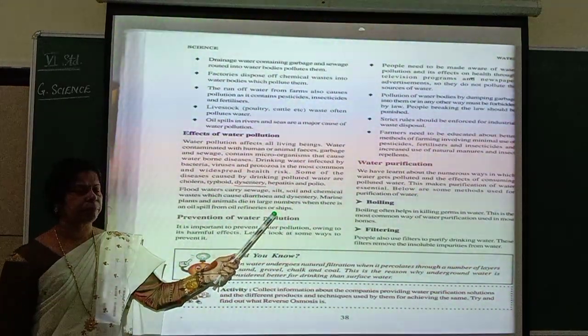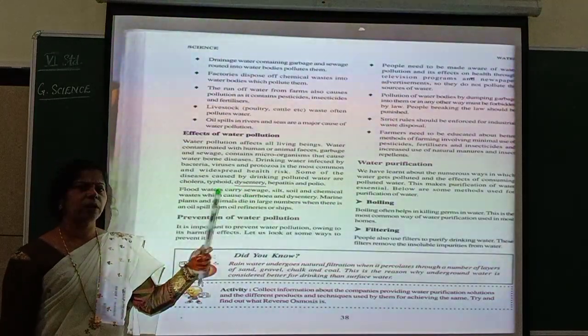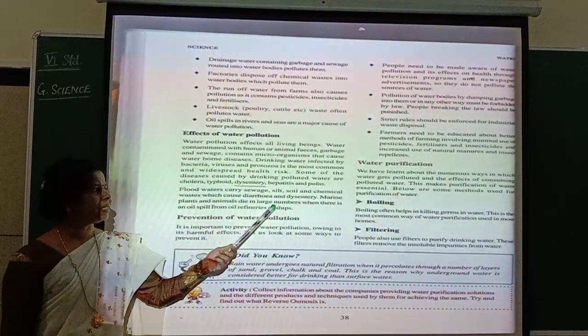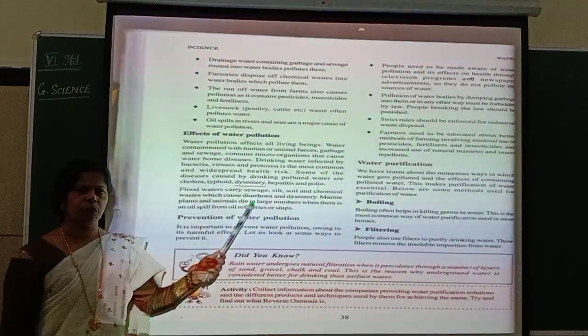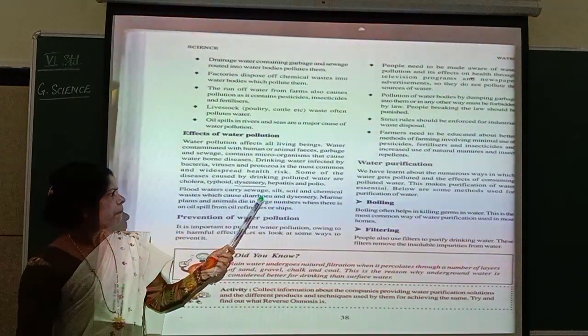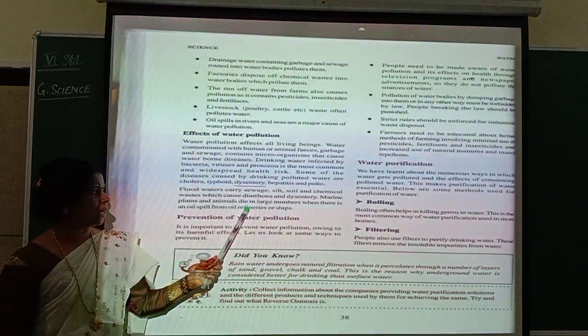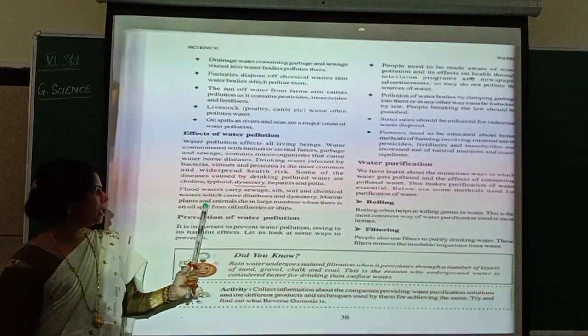Diarrhea and dysentery. So what happens here? In diarrhea you will have even fever and other things. In dysentery, loose motion. So all this will be there. Vomiting and loose motion. Marine plants and animals die in large numbers when there is an oil spill.